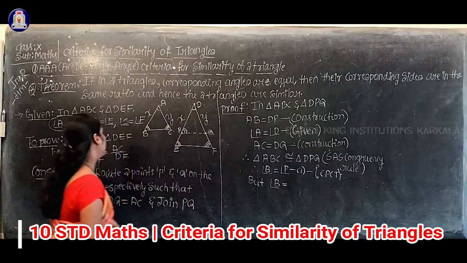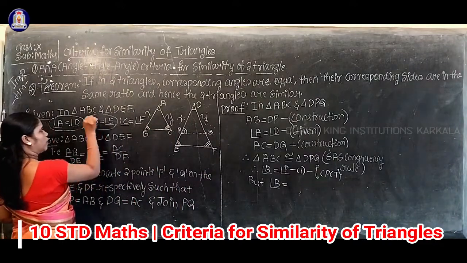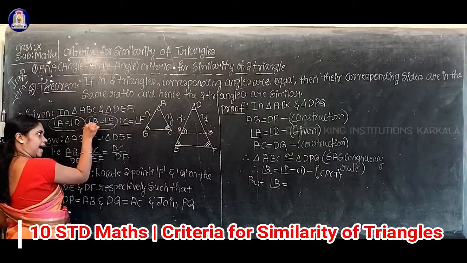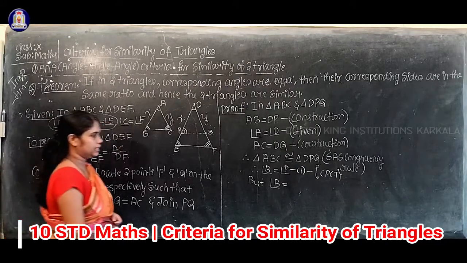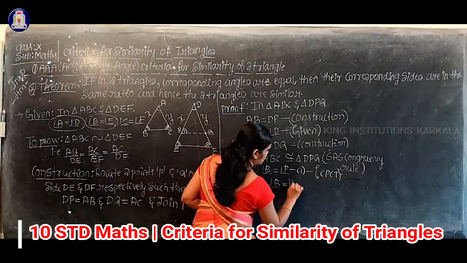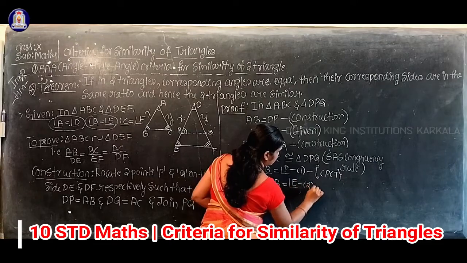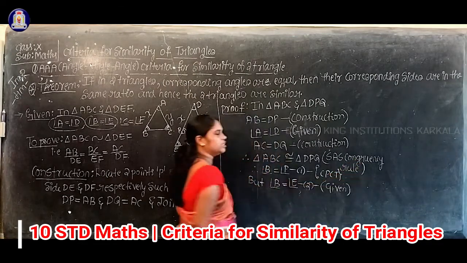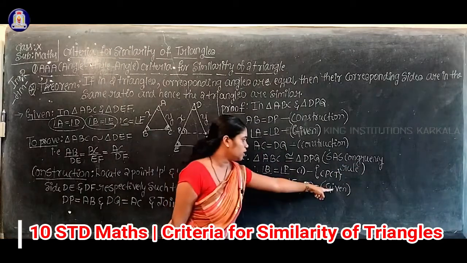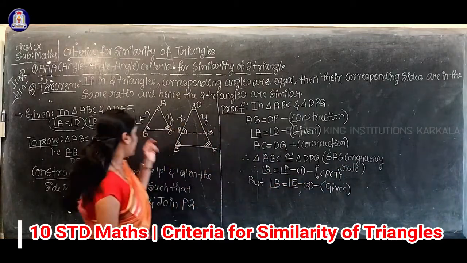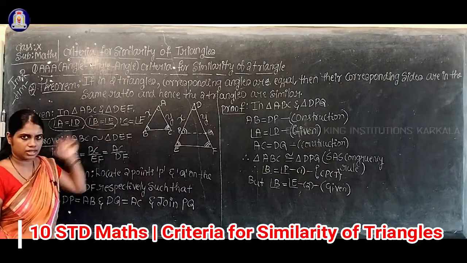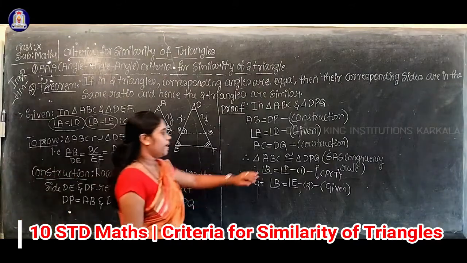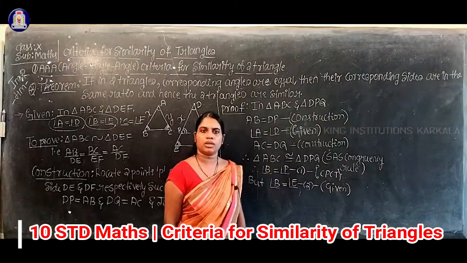But we know that angle B is equal to angle E. What is the reason? This is already given in the question, isn't it? They have given here angle B is equal to angle E. Okay, so now compare equation 1 and equation number 2.